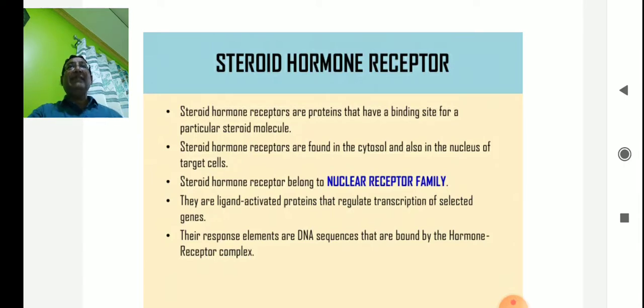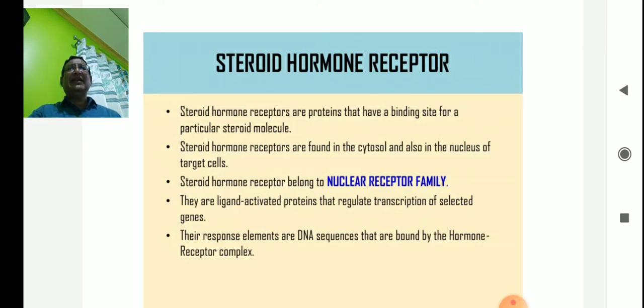Steroid hormone receptors are proteins that have a binding site for a particular steroid molecule. The steroid hormone receptors are found in the cytosol and also in the nucleus. The steroid hormone can dissolve in the cell membrane because it is made of lipids, and the cell membrane is also made of a lipid layer. By dissolving the lipid bilayer, it can enter the cytoplasm and bind in the nucleus of target cells. Steroid hormone receptors belong to the nuclear receptor family. They are ligand-activated proteins that regulate the transcription of selective genes. Their response elements are DNA sequences that are bound by the hormone-receptor complex.